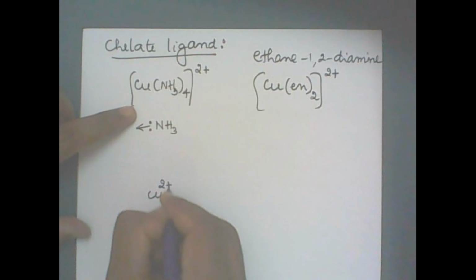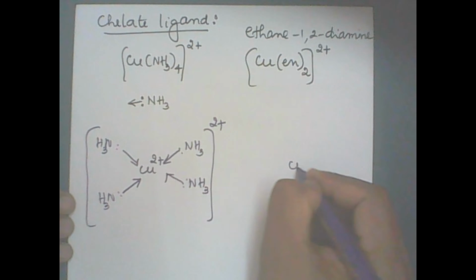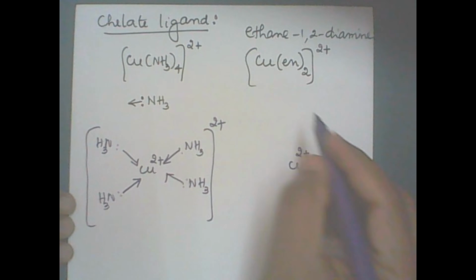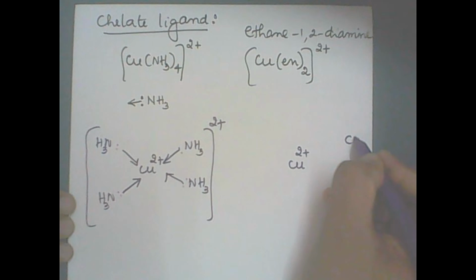Let me go for the second complex, Cu2 plus with en, which stands for ethane-1,2-diamine: NH2, CH2, CH2, NH2. Each NH2 donates an electron pair, two in the first en and two in the second, like this.